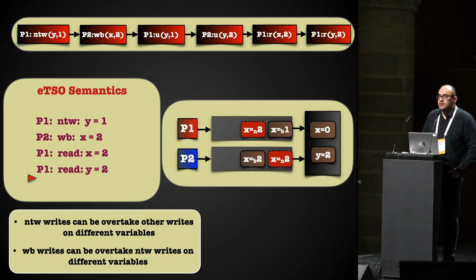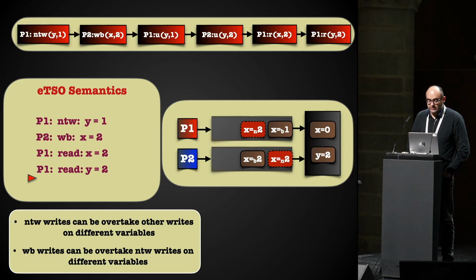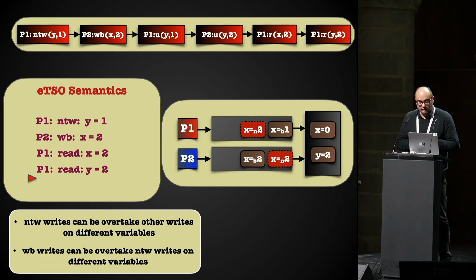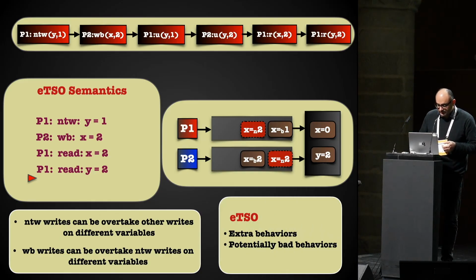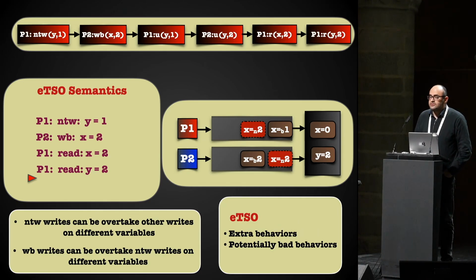To summarize extended TSO, as I said, NTW can overtake any other write on different variables, and WB writes can only overtake NTW writes on different variables. And as you expect, this leads to extra behavior and potentially bad ones.